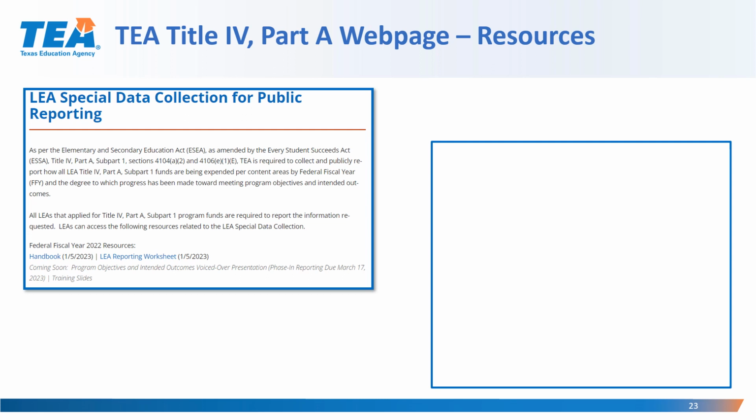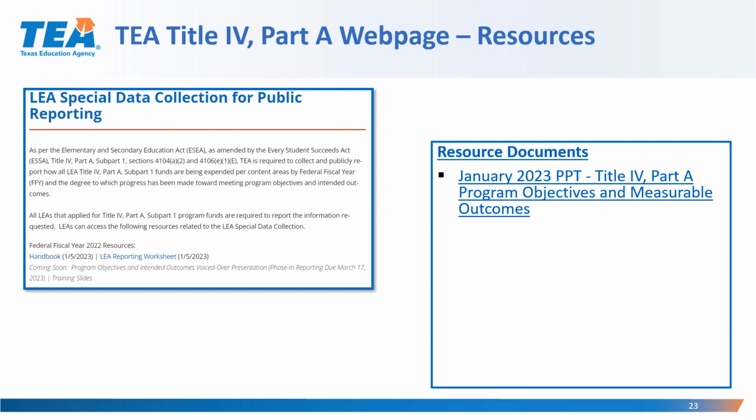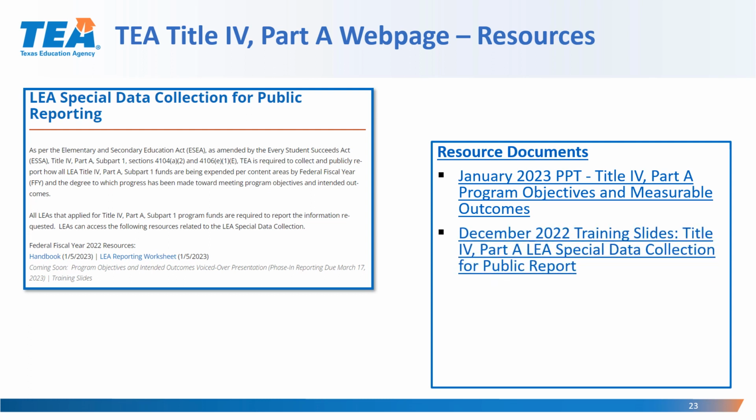Title IV Part A resources are located on the TEA webpage under Federal Program Compliance, and some of those resource documents include the January 2023 presentation, Title IV Part A Program Objectives and Measurable Outcomes, the December 2022 training slides from the Title IV Part A LEA Special Data Collection for Public Reporting.